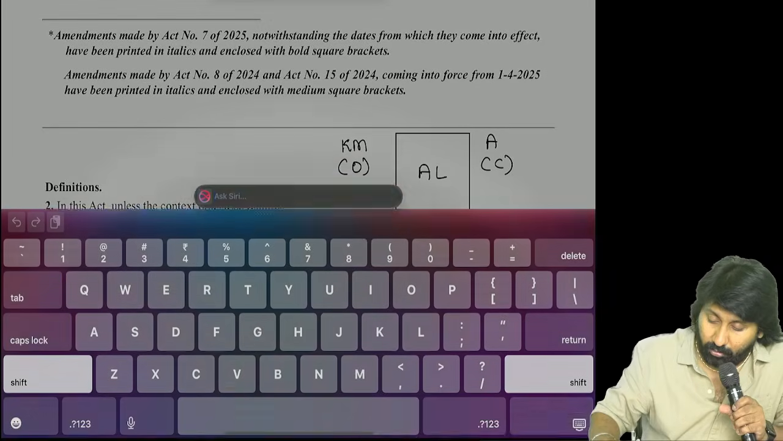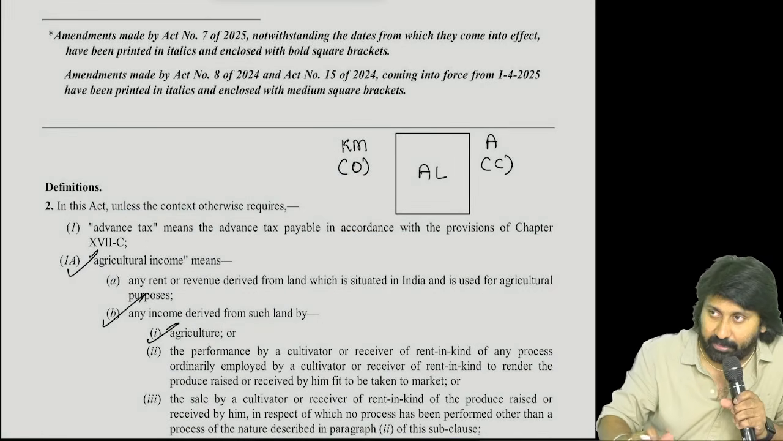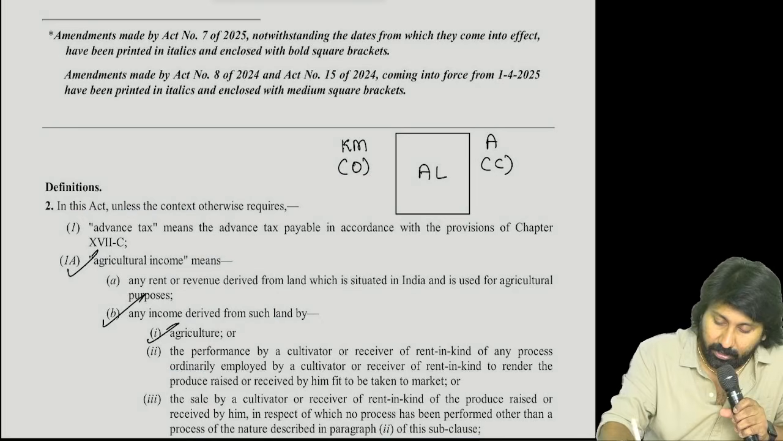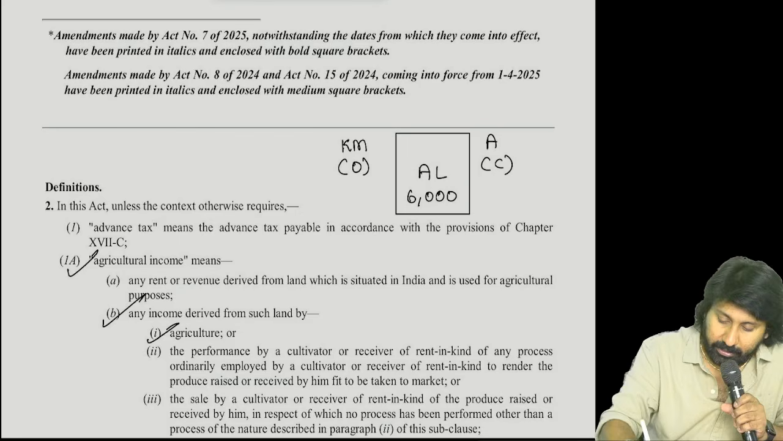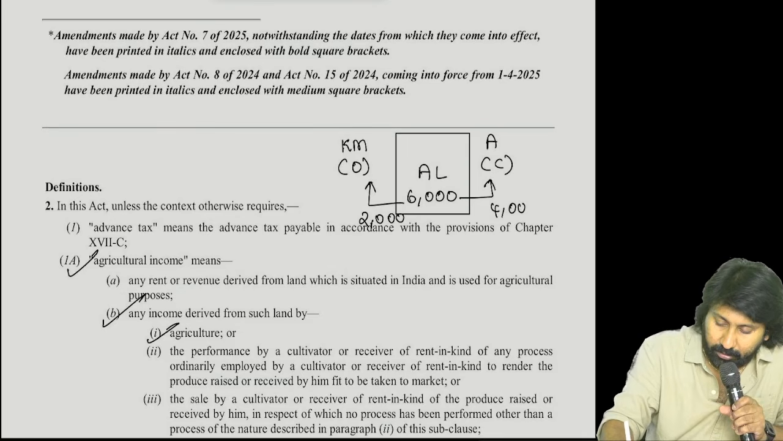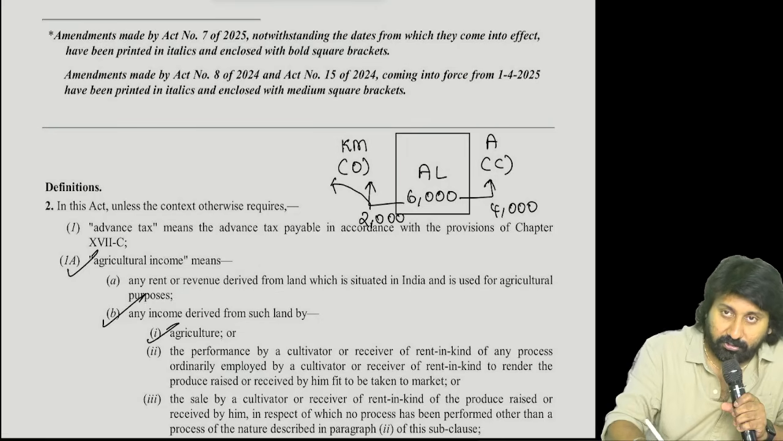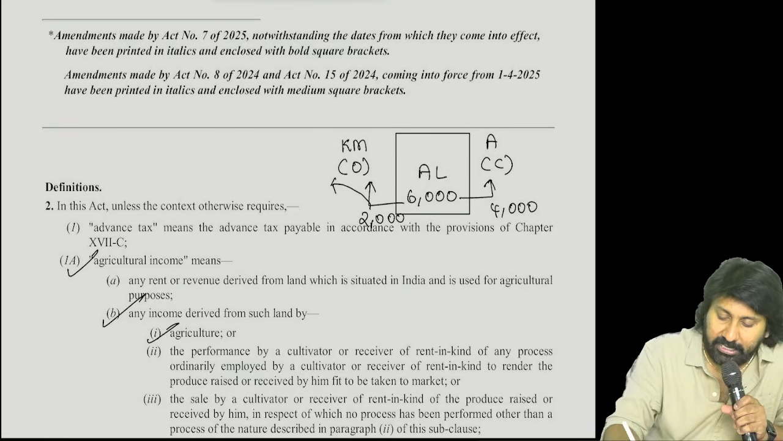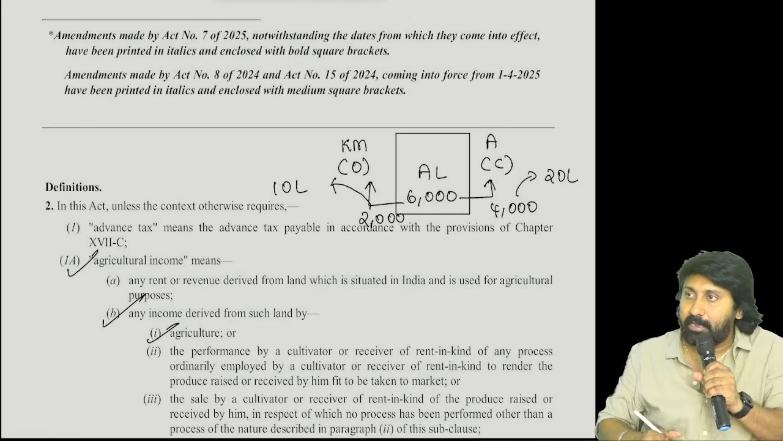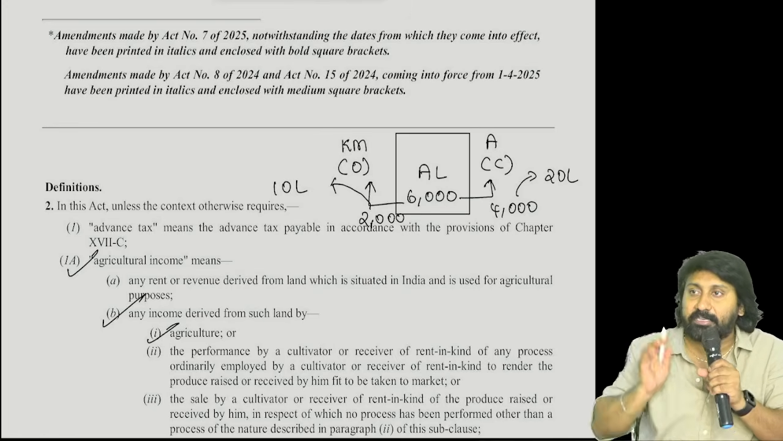Very good. How many? A is a cultivator. KM is an owner. A is a cultivator. How many mangoes are produced during the year? 6,000. In that, how many go into the hands of KM? 2,000. How many go into the hands of A? 4,000. KM sold these 2,000 mangoes at 50 rupees each mango, 10 lakh. This fellow sold at 50 rupees each mango, 20 lakh. Tell me, what is this 10 lakh revenue? What is this 20 lakh revenue?